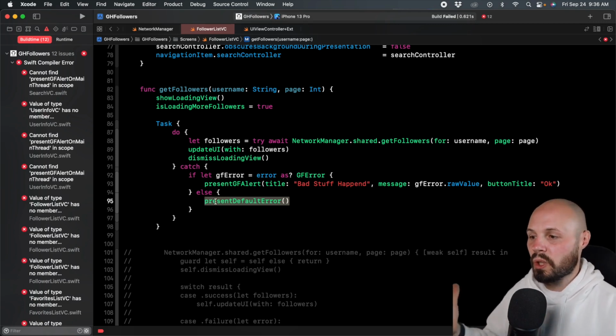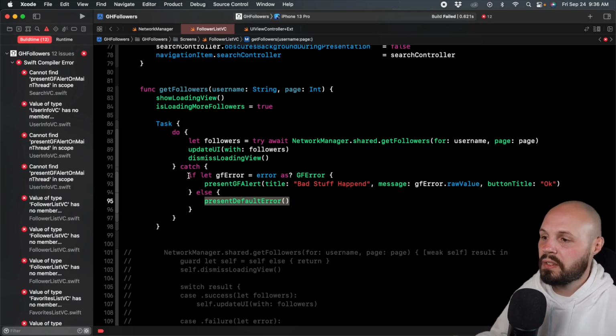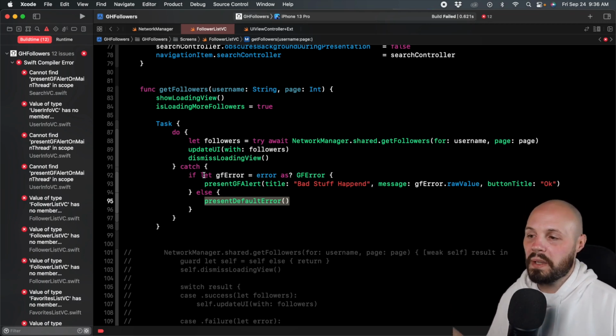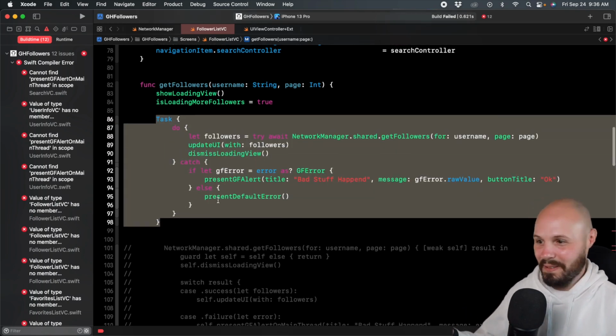Now, this was a little long in our catch block because we have to differentiate between our specific errors and the normal errors. Another way to write this, and I want to point this out just to let you know that there are many different ways to work with this.